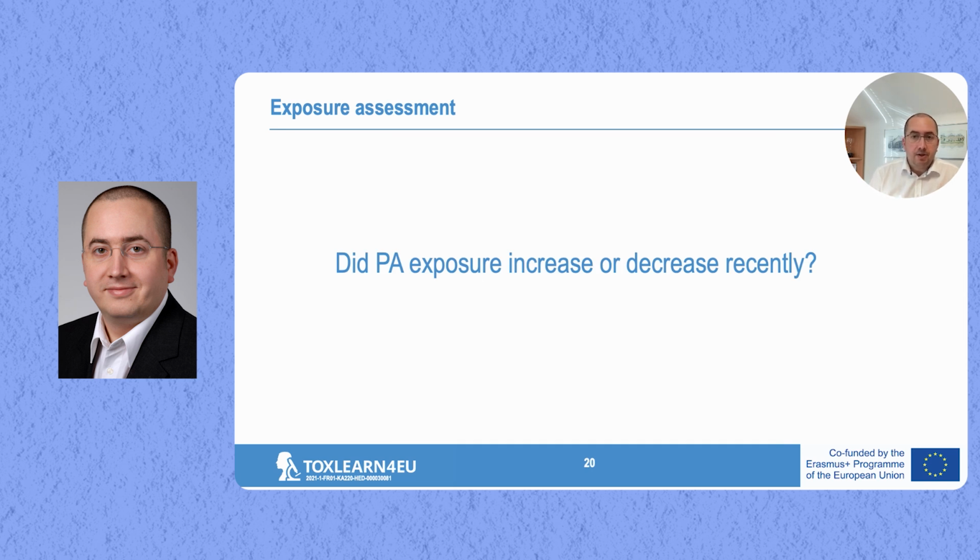At this point, we are at the end of the exposure assessment, and I would like to bring up the question: did PA exposure increase or decrease recently? And with recently, I do not mean within the last couple of days, weeks or months, but rather years. There was quite a difference in pyrrolizidine alkaloids, say 15 to 20 years ago, in comparison to today.